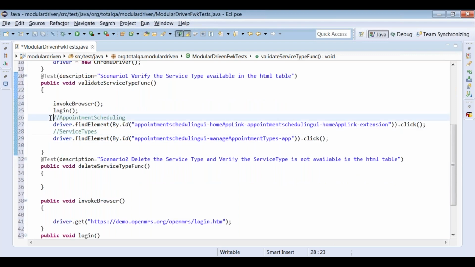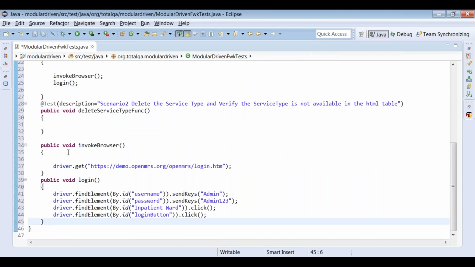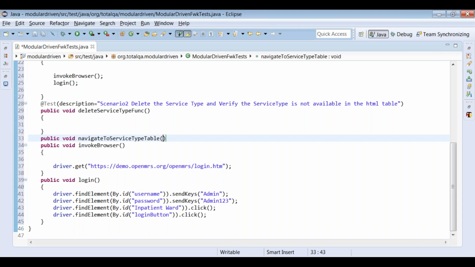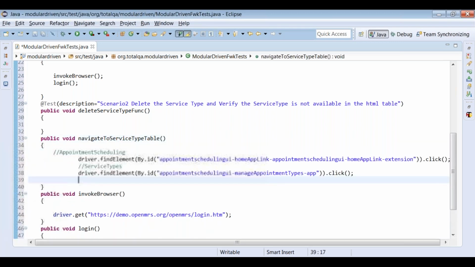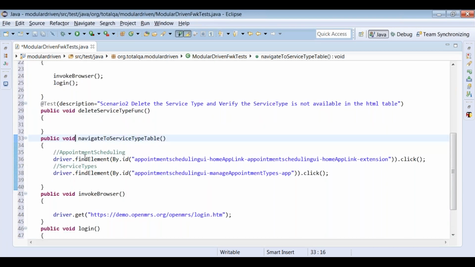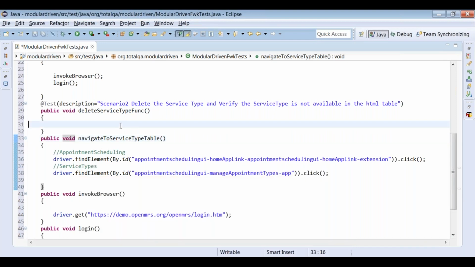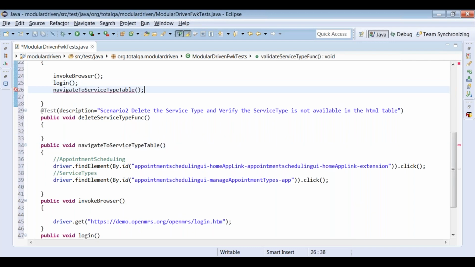We can convert these two steps into a function now. I will write the function as public void navigateToServiceTypesTable, and put these two things here. As part of the functionality, once we write the steps, we observe that in scenario 1 and scenario 2, the steps are the same. And this method we can call here to navigate to the service type table.